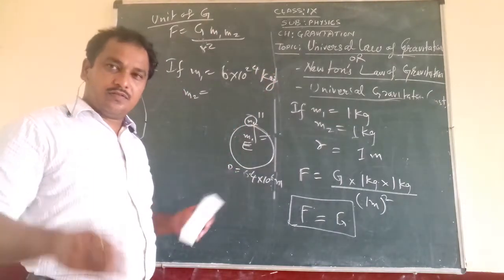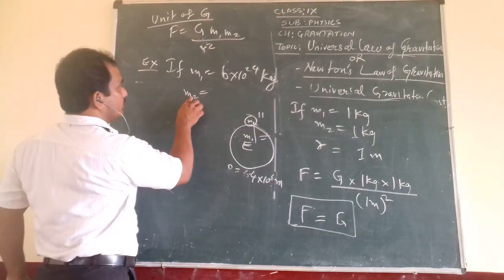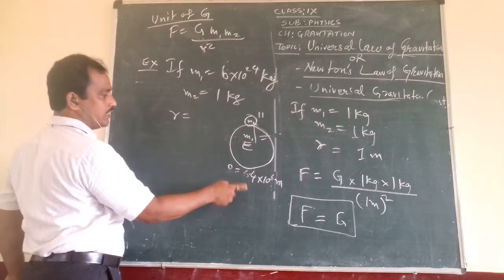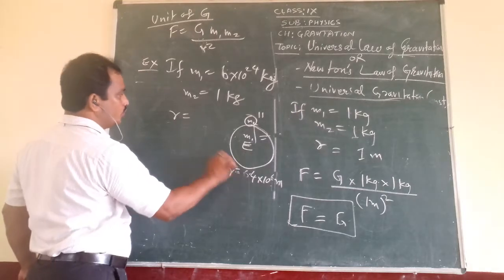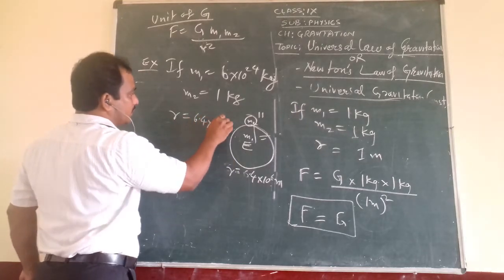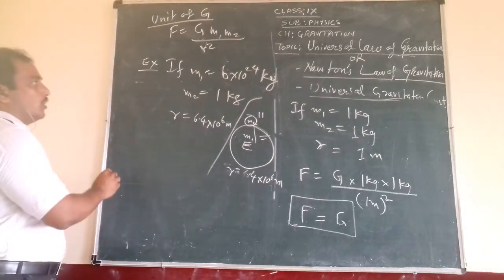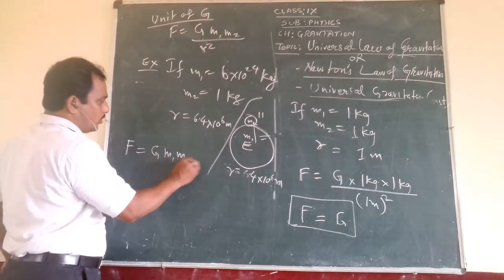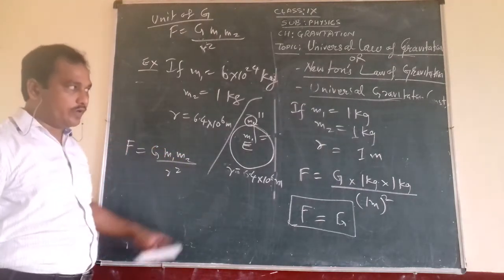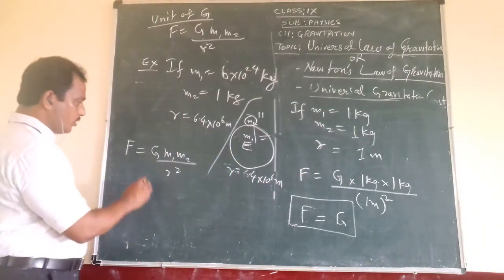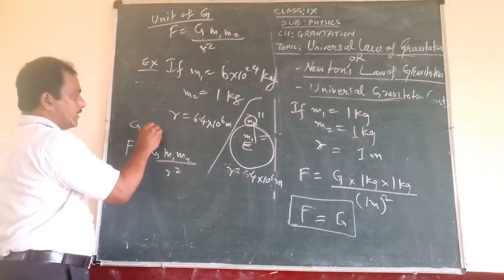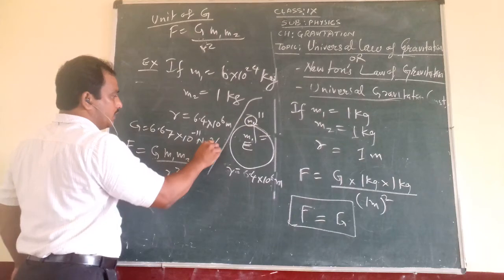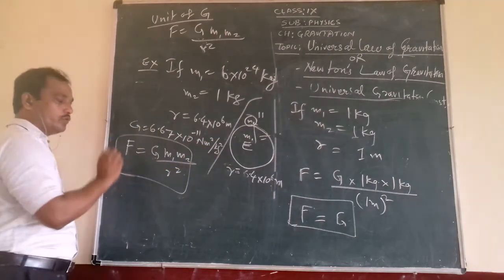Like your weight is 50 kg or 60 kg or whatever. Similarly, the mass of the other object I am giving as 1 kg. The distance between them, R, is given as the radius of the earth, that is equal to 6.4 into 10 to the power 6 meter. So you have to put all these values and calculate the force. F is equal to G M1 M2 upon R square, and capital G, you are aware, is the universal gravitation constant. How much is its value? You will put in place of G 6.67 into 10 to the power -11 Newton meter square per kg square. Try to do this and find out the force of attraction.